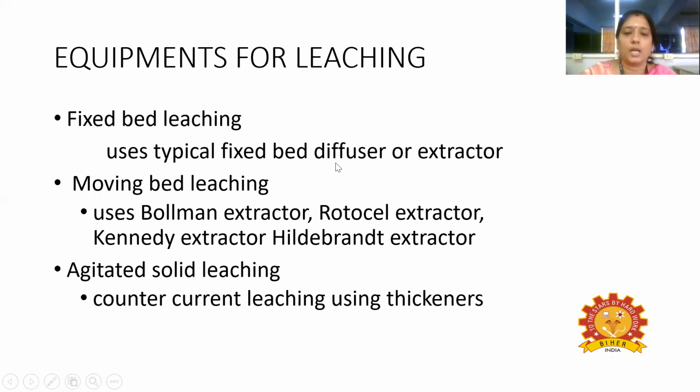Here the diffuser or extractor is used for the leaching process. Next is moving bed leaching. In moving bed leaching, it uses the Bollmann extractor, Rotocel extractor, Kennedy extractor, and Hildebrandt extractor. These all come under moving bed leaching. Next is agitated solid leaching.